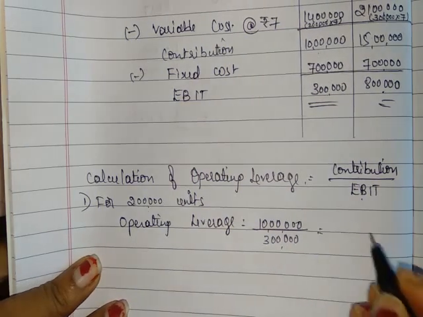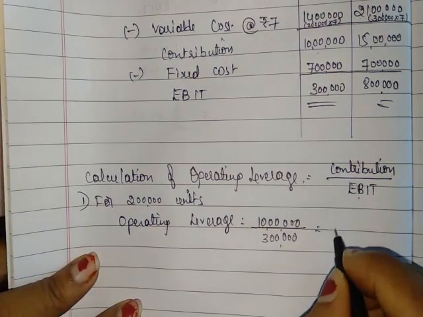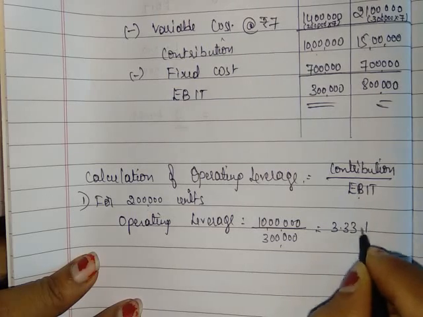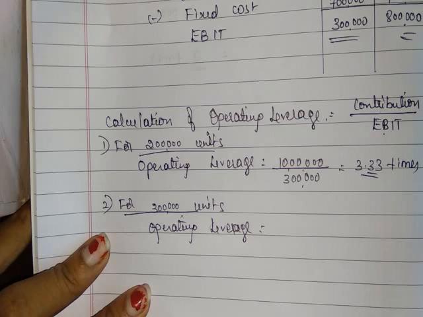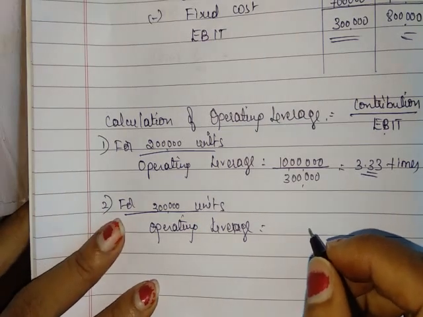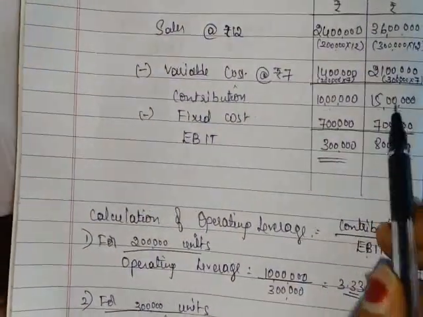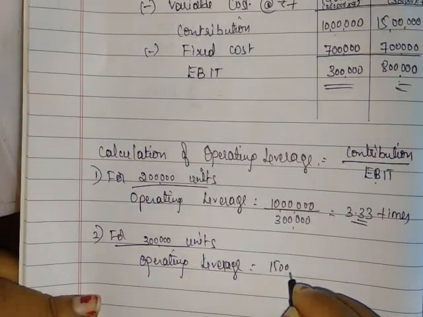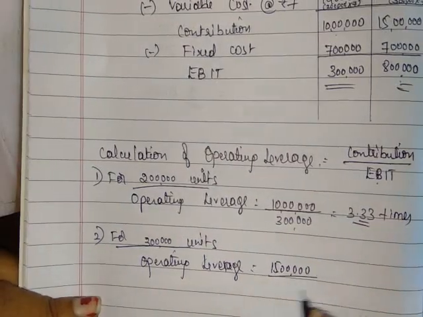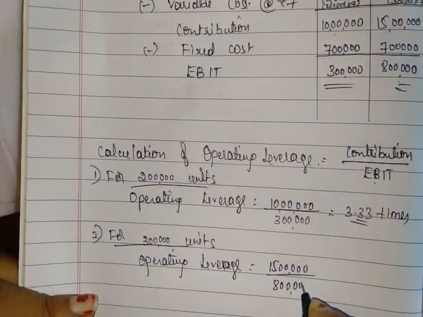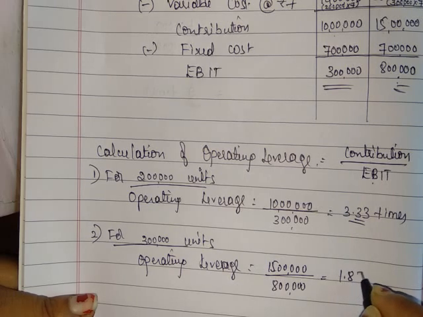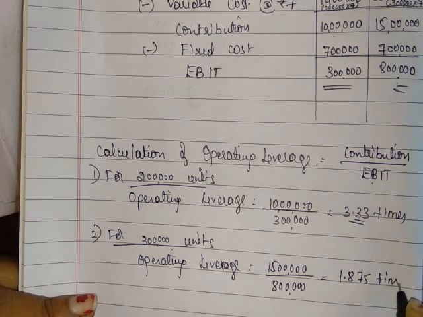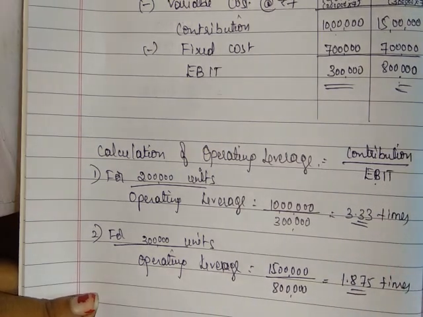So operating leverage is 3.33 times. Then for 3 lakh units, operating leverage is equal to contribution 15 lakh divided by EBIT 8 lakh, it is 1.875 times. So now we have to make the analysis.